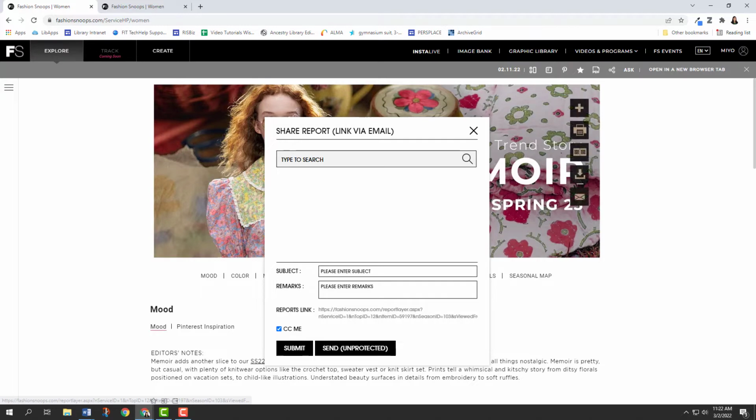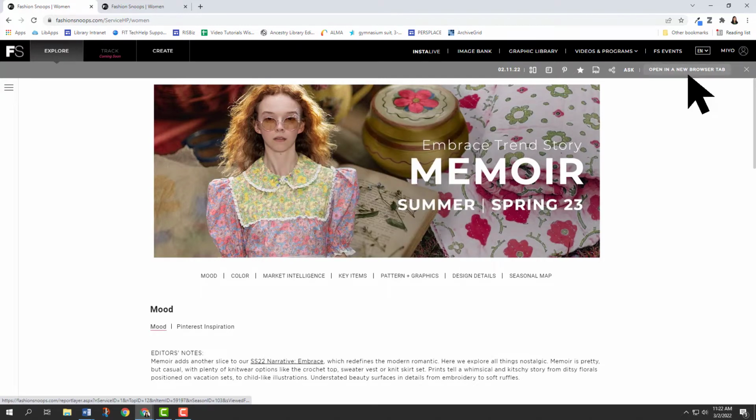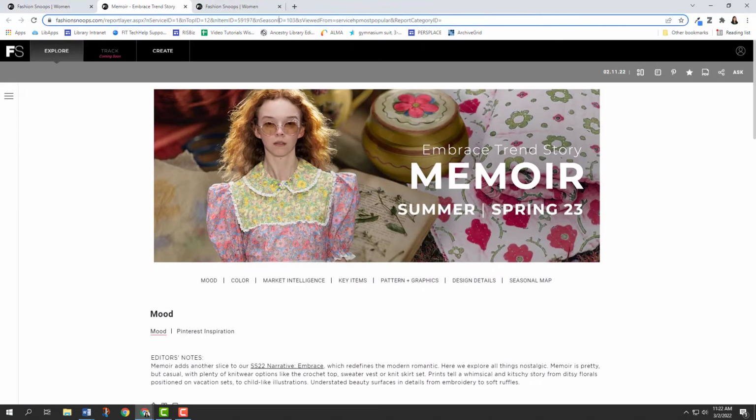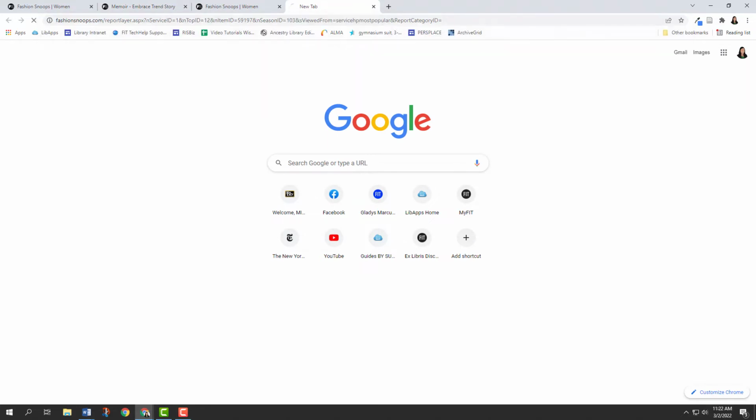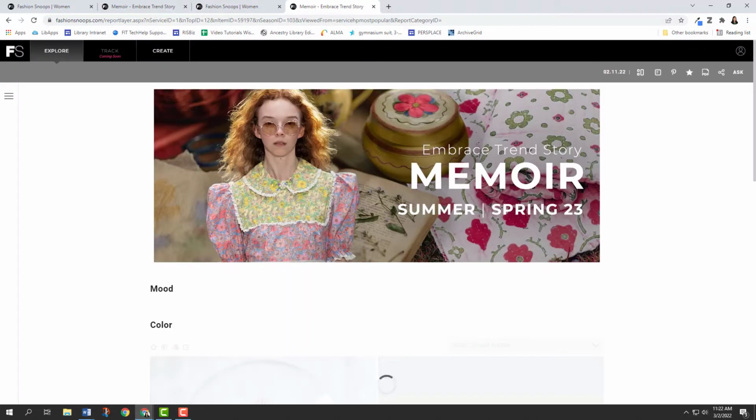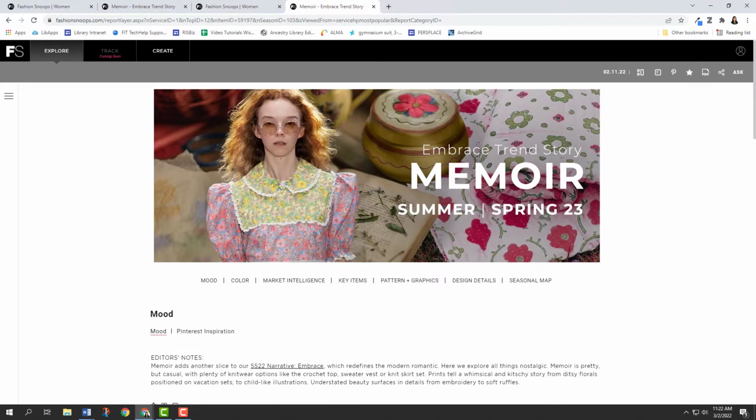Another option is you can open this report in a new browser tab. And now you'll see that this URL goes to a specific story. And if you want to double check, you would just copy and paste it into a new window or new tab, just to make sure that it goes where you think it's going. And a lot of this is just trial and error, you know, it's just me trying different things to make sure the URL works. If you really can't get the URL to cooperate, then you would just copy fashionsnoops.com, because yeah, that's just the best you could do.